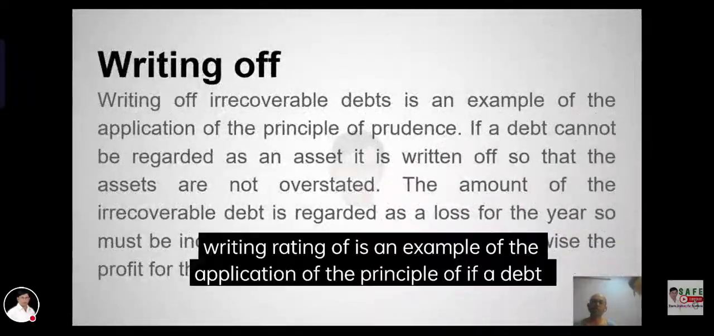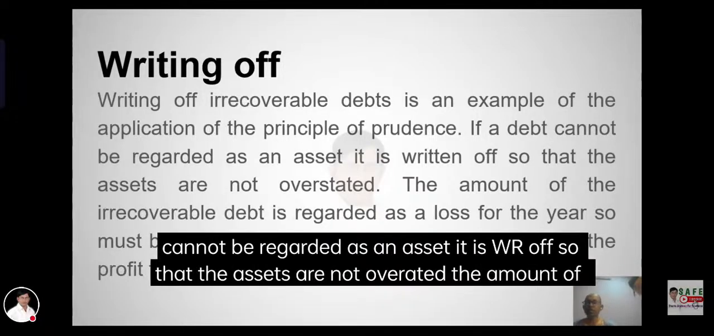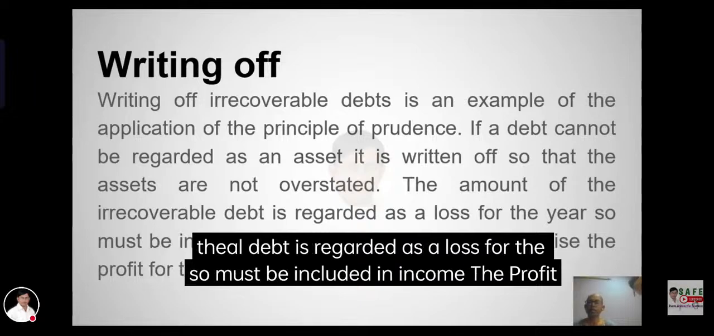Writing off irrecoverable debts is an example of the application of the principle of prudence. If the debt cannot be regarded as an asset, it is written off, so that assets are not overstated. The amount of the irrecoverable debt is regarded as a loss for the year, so it must be included in the income statement. Otherwise, the profit for the year is overstated.